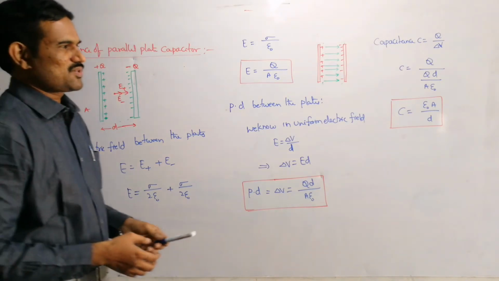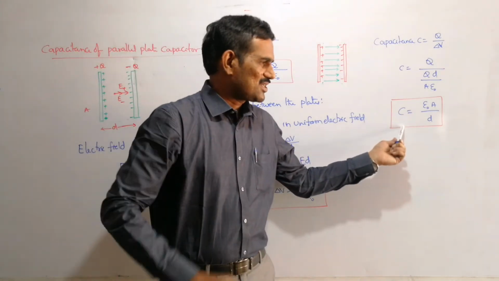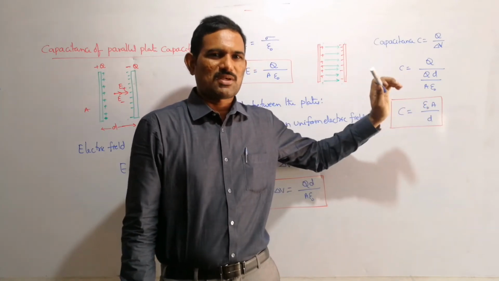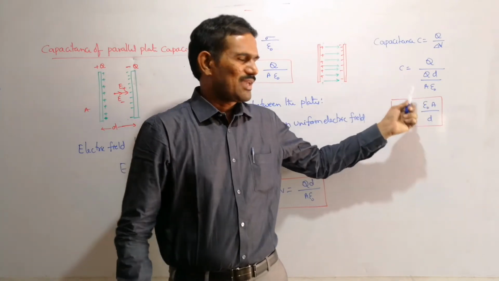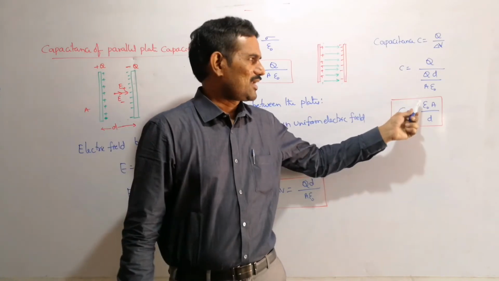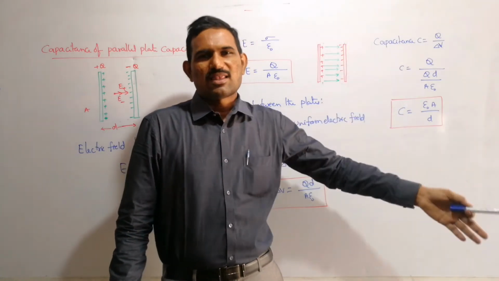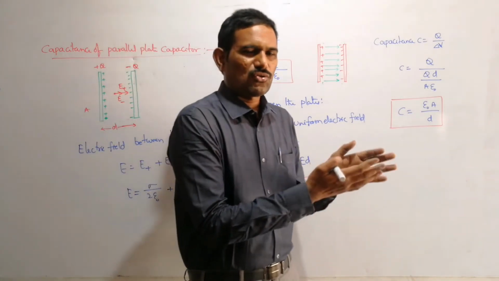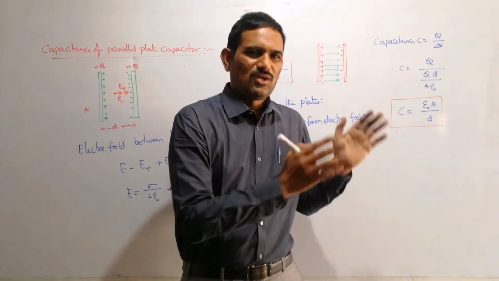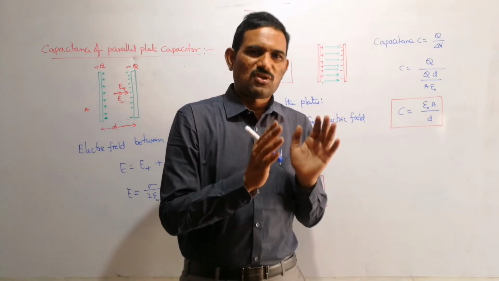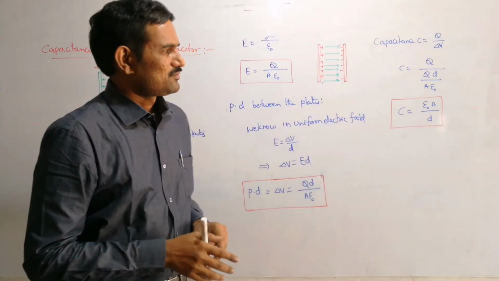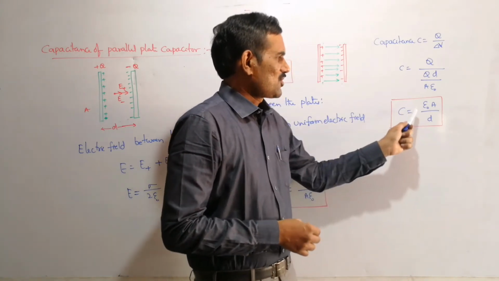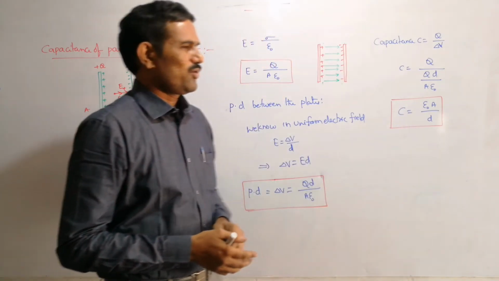So from this expression we can observe that capacitance only depends on the dimensions of the capacitor and the medium. If air medium or vacuum is there, then we write this as epsilon naught. If any other dielectric medium is introduced, you need to write K epsilon naught. That effect of dielectric we will discuss later. For now, I am going to discuss only without the dielectric. So that is the capacitance expression, and from this we can conclude some points.